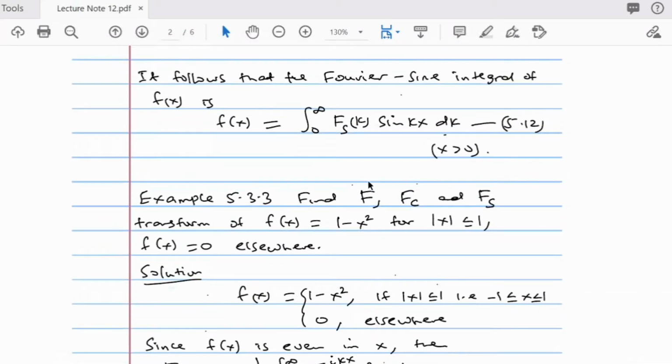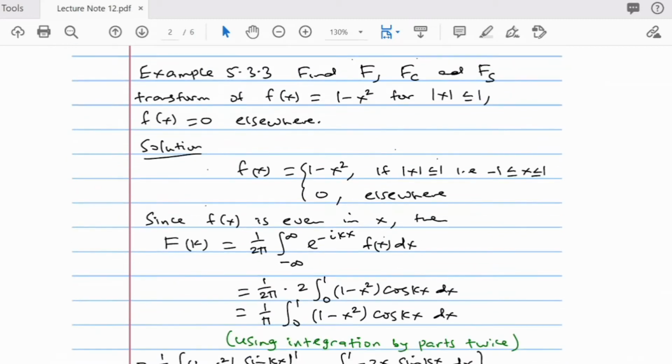Okay, let's look at this example. Find F. What is this F? This capital F stands for the Fourier transform. This one stands for the Fourier cosine transform, and this capital F stands for the Fourier sine transform. So we want to find the Fourier transform, Fourier cosine transform, and Fourier sine transform of this function f of x: 1 minus x squared for modulus of x less than or equal to 1, and 0 elsewhere.